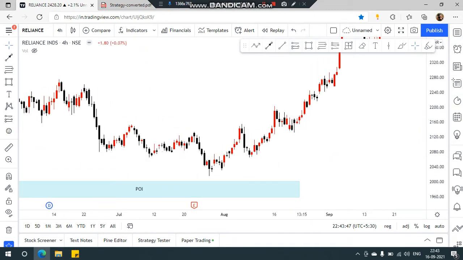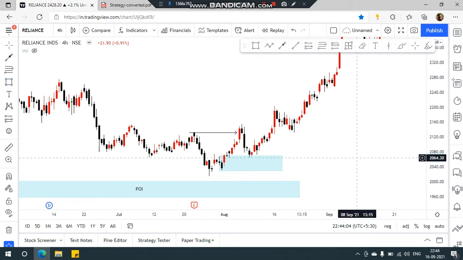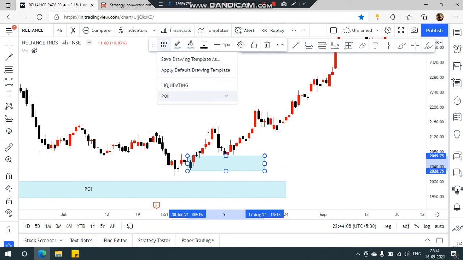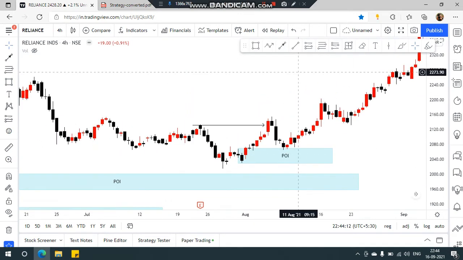Okay, so on this 4 hour, here is another breakout structure, and this breakout structure will be caused by this candle. If I'm taking this candle, you can see that this will be the order block, or the POI. Here I have marked 2 candles.